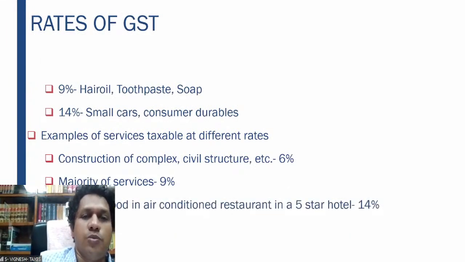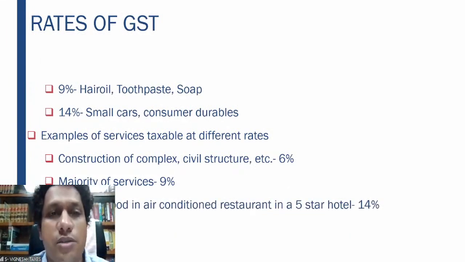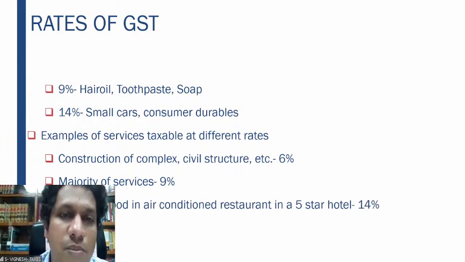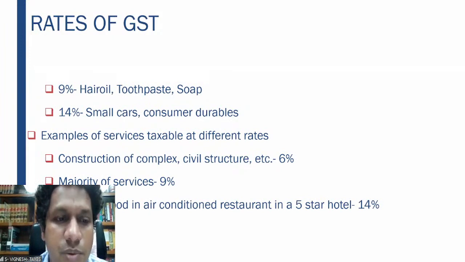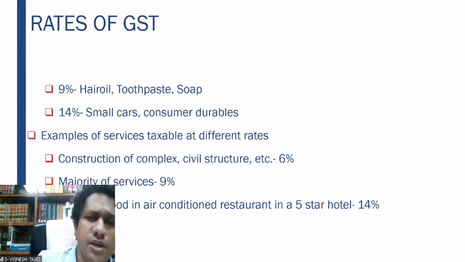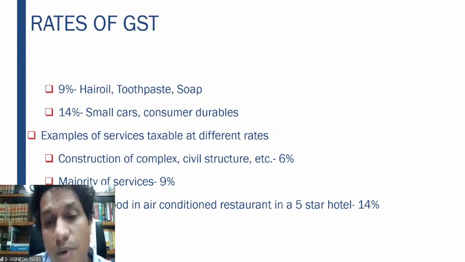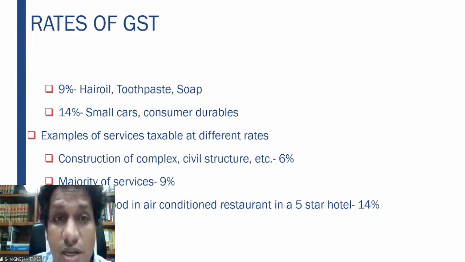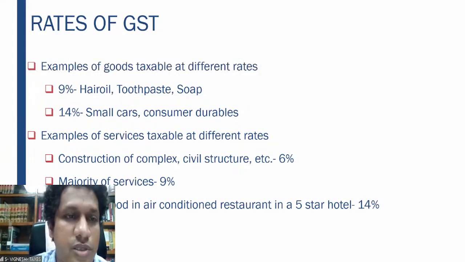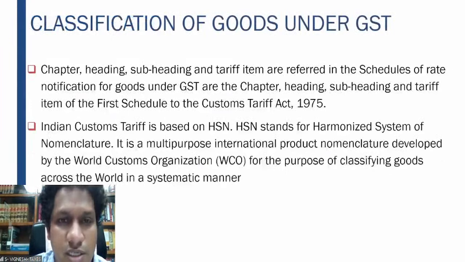9% hair oil, toothpaste, soap, 14% small cars, consumer durables. Services taxable at different rates means construction of complex and civil structure is taxable at 6%. Majority of the service comes under the 9% bracket only, including CGST, SGST, 18%. Supply of food, air-conditioned restaurant in 5-star hotel. 5-star hotel, it is not 5%, it is 28%, right? 14% CGST, 14% SGST.